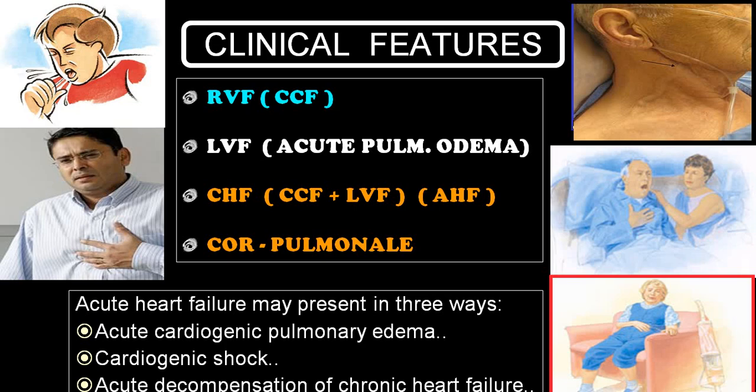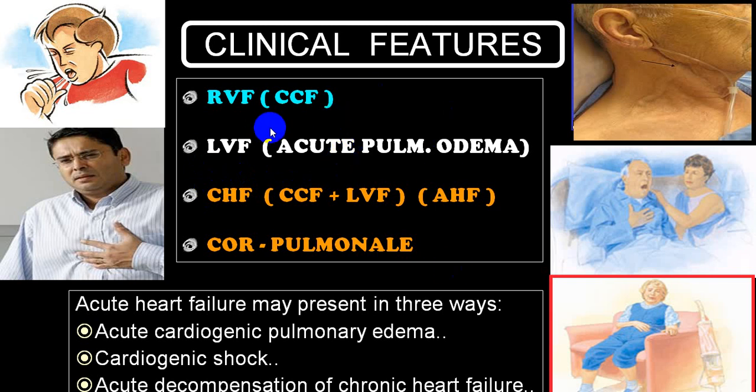Now we come to clinical features. As far as the clinical features are concerned, the clinical features will change in RVF, and they will change in acute pulmonary edema, and a combination of RVF with LVF will be in congestive heart failure. We'll be talking separately about cor pulmonale, in a separate chapter. So usually we say pure right ventricular failure, acute left ventricular failure, then acute left ventricular failure, if it persists longer and is severe, will produce right ventricular failure simultaneously, then we call that congestive heart failure.